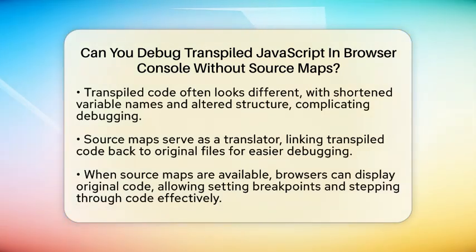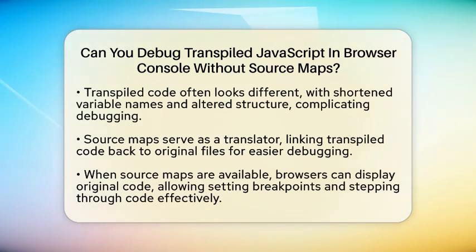Without source maps, the console shows only the output of the transpilation, which can be confusing. You might see a minified or obfuscated version of your code, with no clear link to what you wrote. Source maps act like a translator. They connect the transpiled code back to your original files.